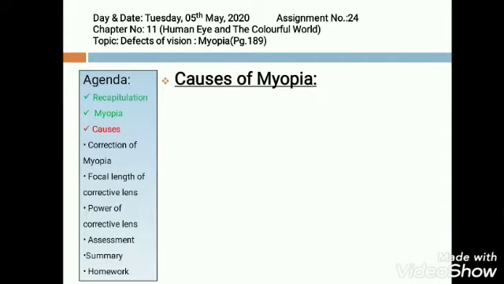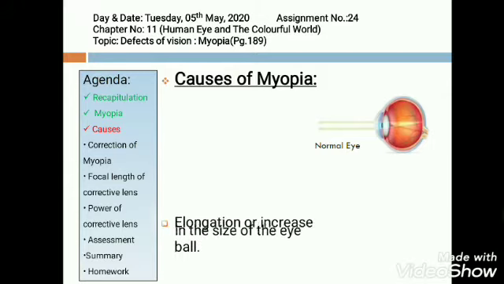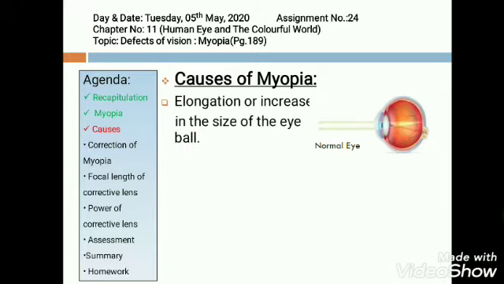Now, what causes myopia? First of all, look at this figure of a normal eye. The incident rays passing through the eye lens are meeting on the retina. The first cause is elongation or increase in the size of the eyeball. If the eyeball becomes big, then the focus shifts from the retina to in front of the retina.